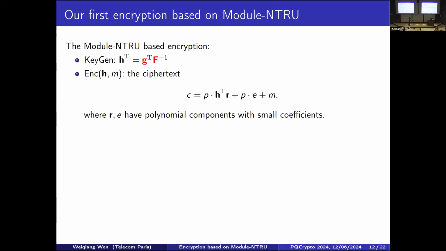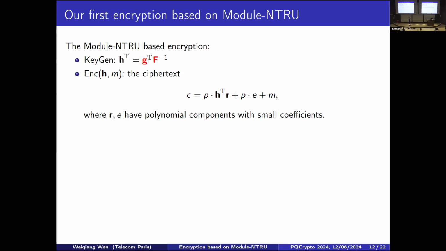So this is our first design. The public key is exactly the module NTRU instance. I want to mention that in Chuengsatiansup et al. 20, they also provide an encryption, but in their scheme they use a matrix H. Here, as we aim for very compact ciphertext, we found it more beneficial to use a vector H. That's why we chose a vector H instead of a matrix H. The encryption simply masks the message with the ring LWE, now the module LWE instance. As you can see, we have only a single ring element C in the ciphertext.